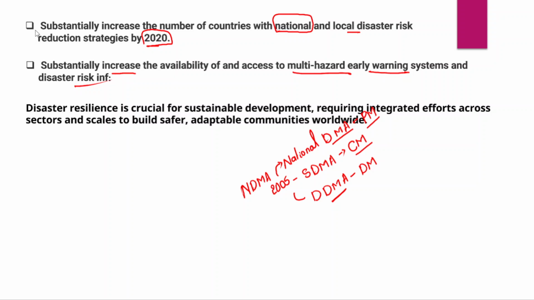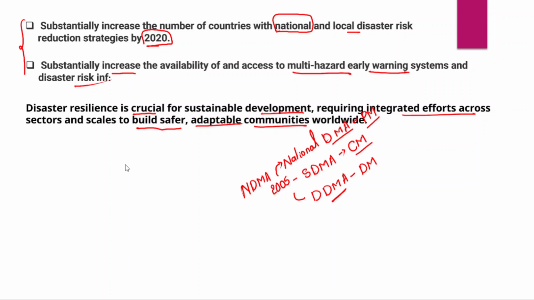So ultimately, in the conclusion, you need to write that disaster resilience is crucial for sustainable development, and it requires integrated efforts and global collaboration across different sectors and scales to build safer, adaptable communities across the world. That's how you can write a brief conclusion in the answer.